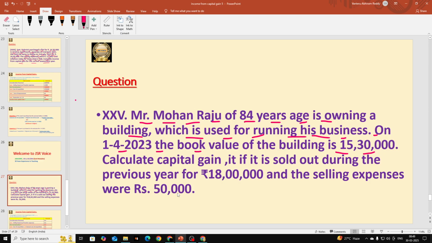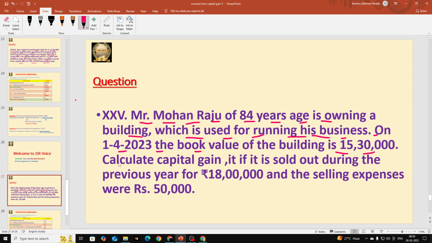Whenever any book value is given in any question, in the place of cost of acquisition or indexed cost of acquisition, we should deduct only the book value. This is applicable only for depreciable assets. Building is a depreciable asset. That is why they have given book value. Whenever they give book value, we are going to deduct that, and this book value we are going to deduct only for depreciable assets. So book value is 15,30,000. Hope this is clear. This is a new point that we are going to understand in this problem.